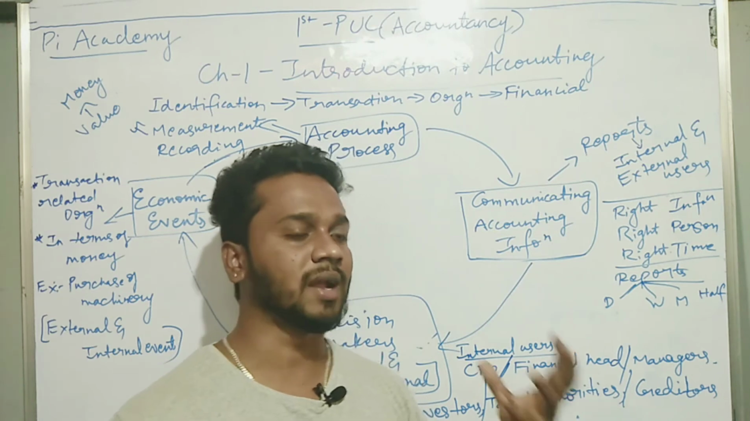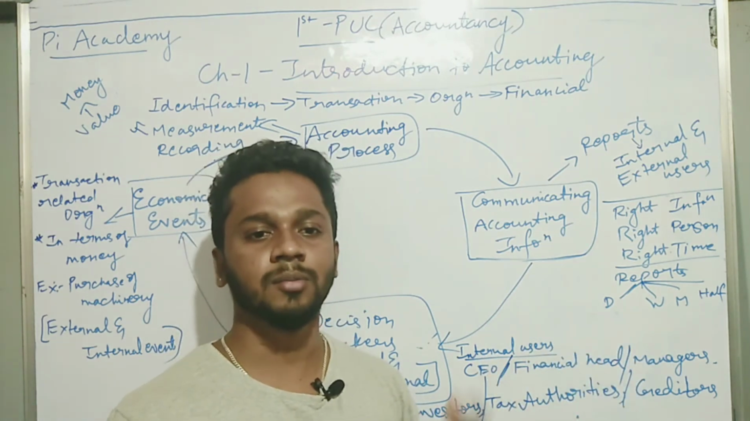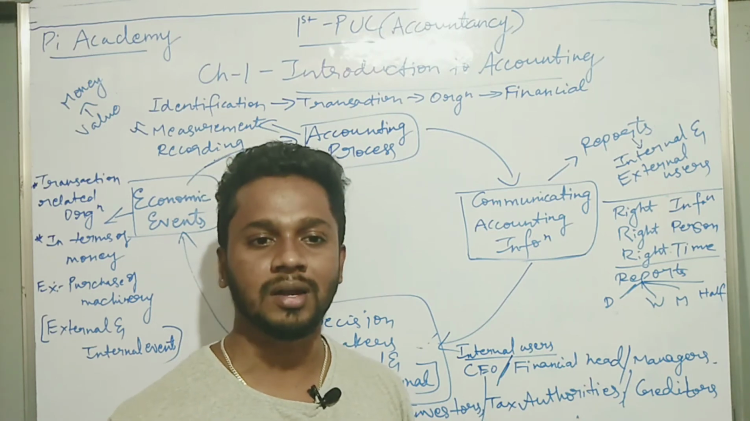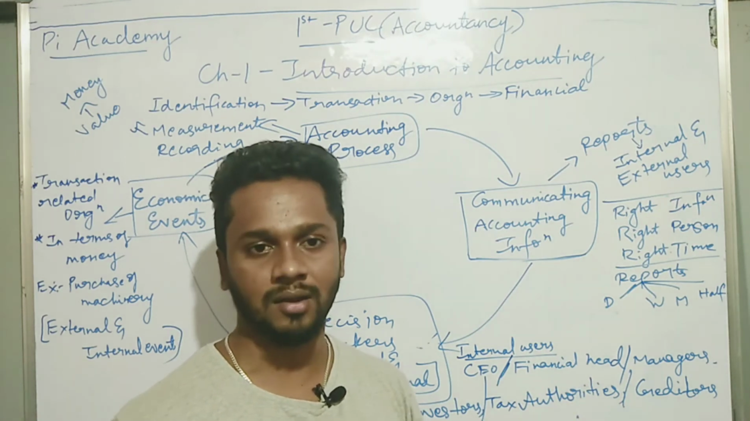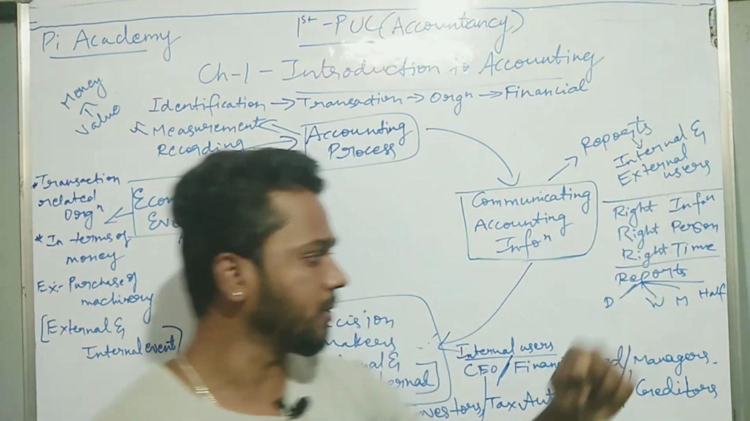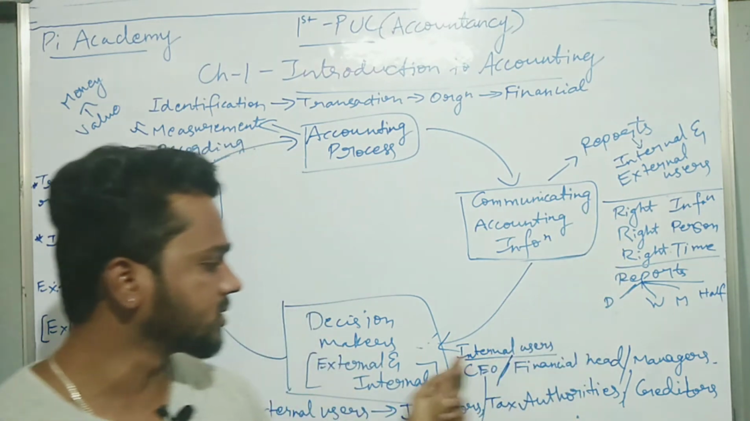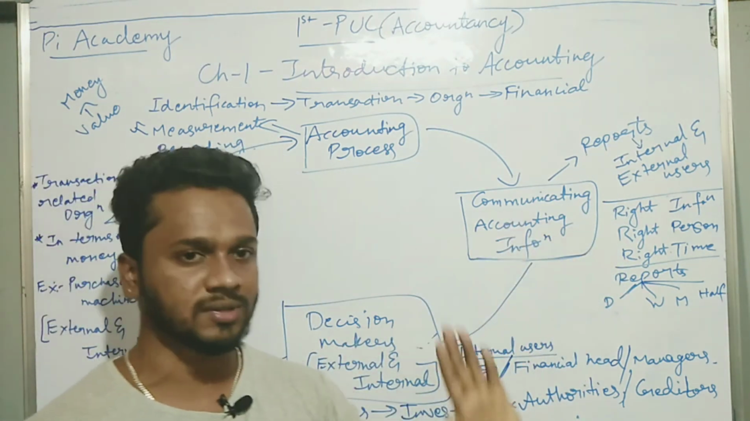Some users might want a daily report, some want it monthly, some weekly, and some annually, half yearly or quarterly. So it depends on the business or on the users. Okay. So once this accounting information is communicated, to whom is it communicated? It is communicated to the users, as I said.